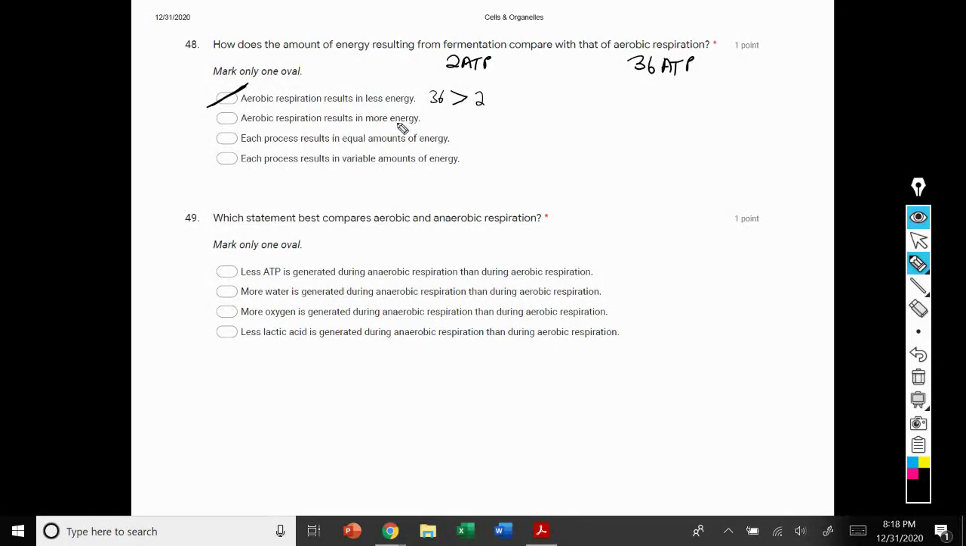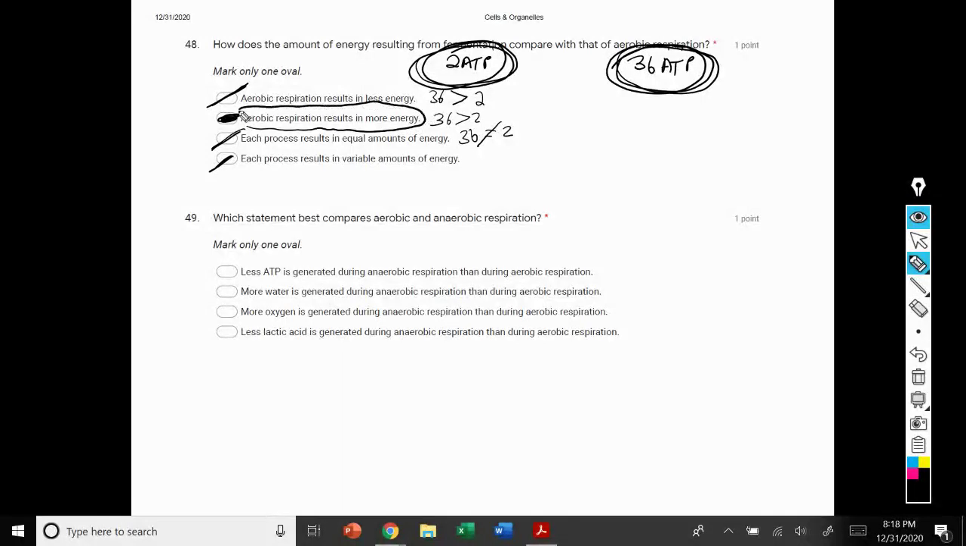Aerobic respiration results in more. 36 is greater than 2, so that is an accurate statement. Each process results in equal energy. 36 does not equal 2. Each process results in variable energy. And that is incorrect too because aerobic results in 36 ATPs and anaerobic results in 2. So again, the only accurate statement is that aerobic produces more energy than anaerobic.